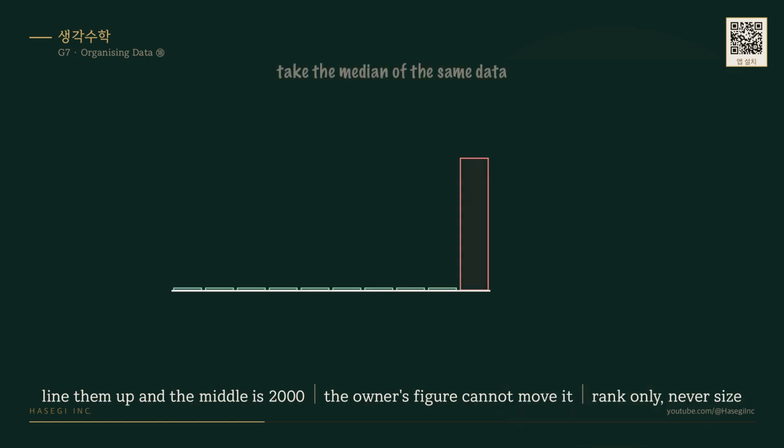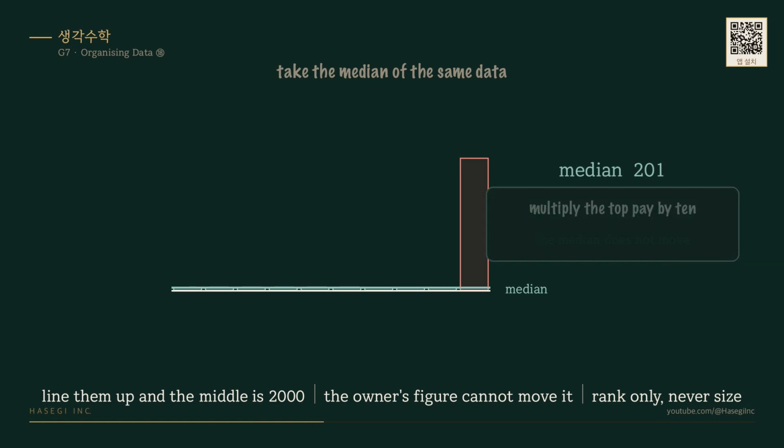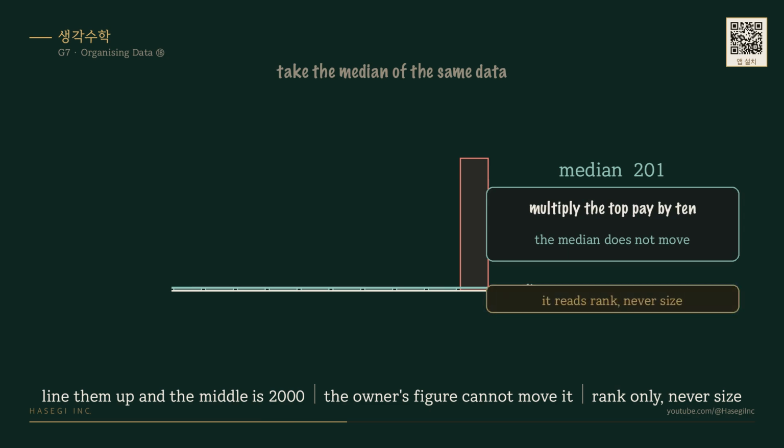Take the median of the same data. Line everyone up in order and look at the middle, and it is around 2,000. Whether the owner takes 50,000 or 500,000, that number does not budge. The median only looks at rank, never at size. Sturdy against extremes, but blind to how far apart the values are.